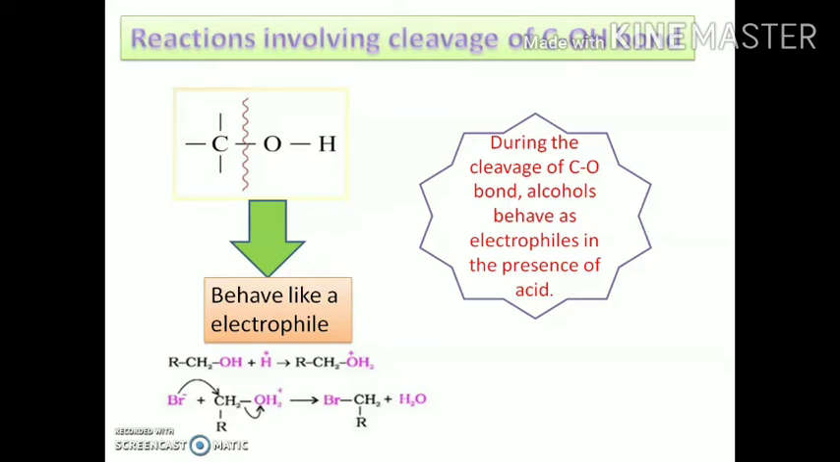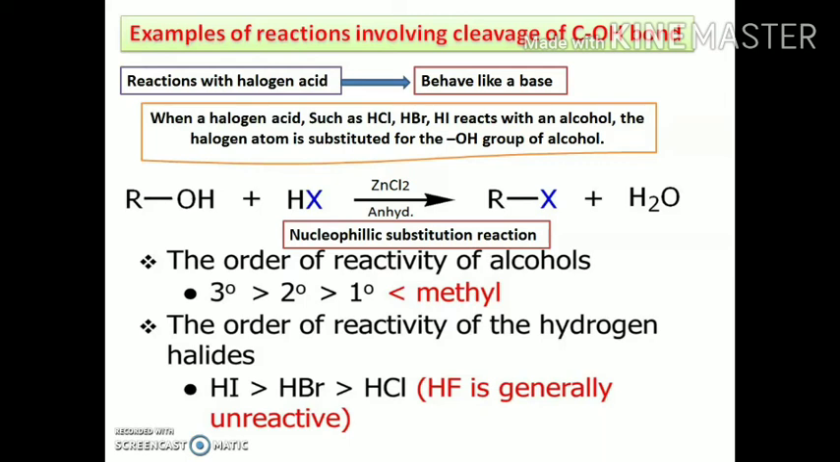The types of reactions with the halogen acids, phosphorus halide, thionyl chloride and ammonia are as follows. When alcohols react with the halogen acids, they behave like a base, and in this type of reaction alcohols react with the halogen acids to form haloalkanes. The reaction is usually carried out in the presence of anhydrous zinc chloride, which acts as a Lewis acid and as a dehydrating agent. Dehydrating agent means it helps in the removal of water molecules as a product. It can be represented like this.